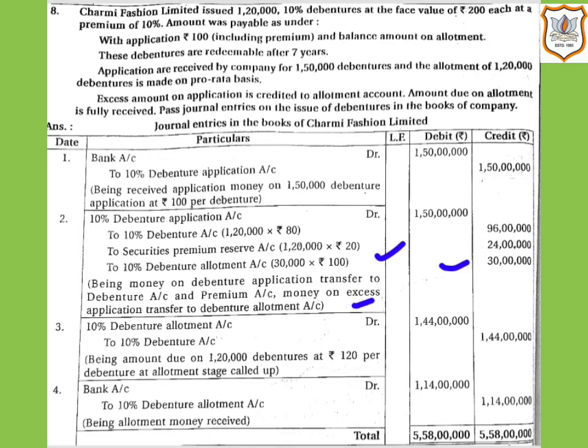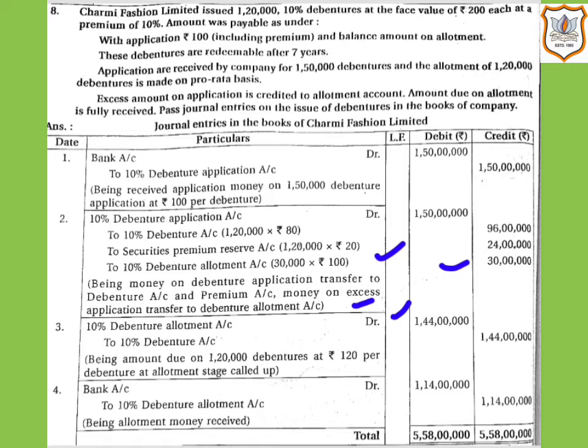Now, our next journal entry, when allotment money is made due. So here it is, 10% debenture allotment account will be debited by rupees 1 crore 44 lakh, that is 1,20,000 debentures at the rate of rupees 120. 120 is the rate called up at the allotment stage.